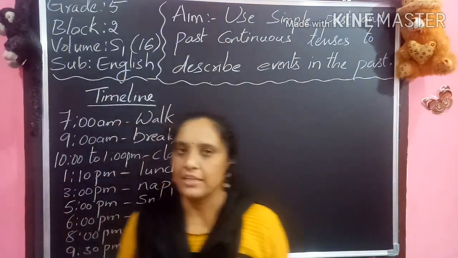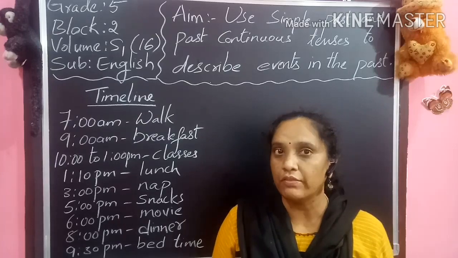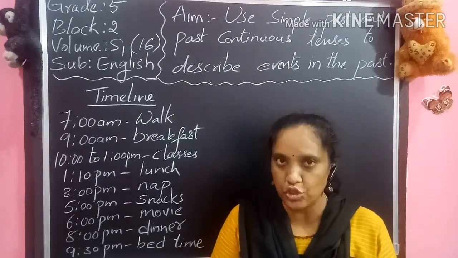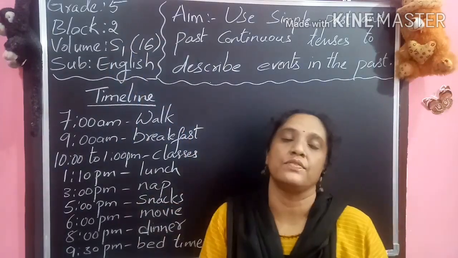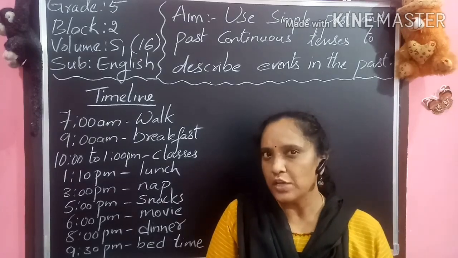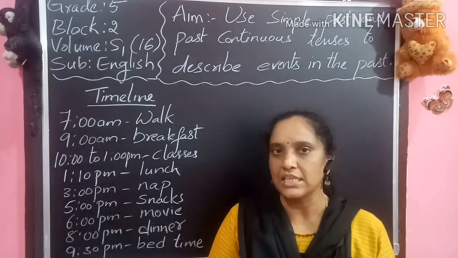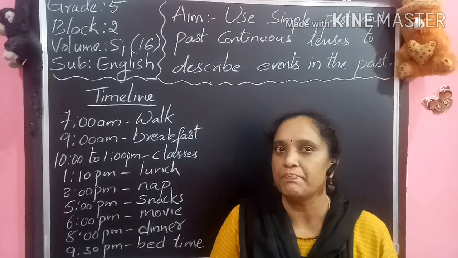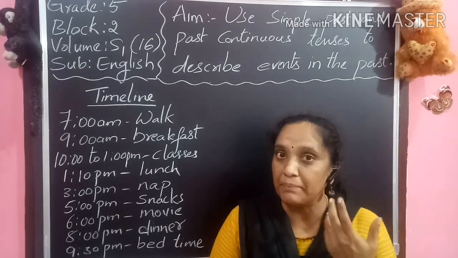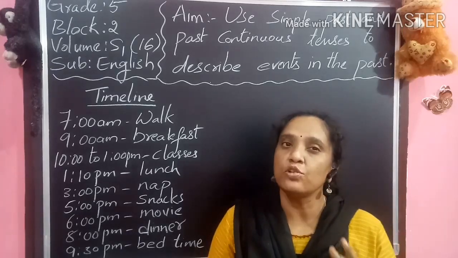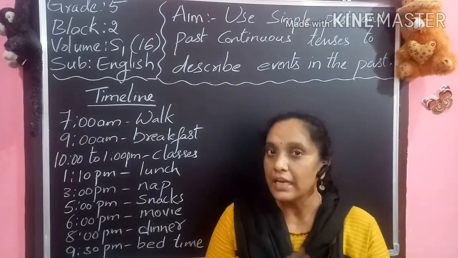Hello kids, now we completed our block 1. We are entering into our block 2. So block 2 volume S1. Today we are going to talk about simple past and past continuous. Do you know that past means the actions which have completed? So we are going to talk about the actions which already completed.